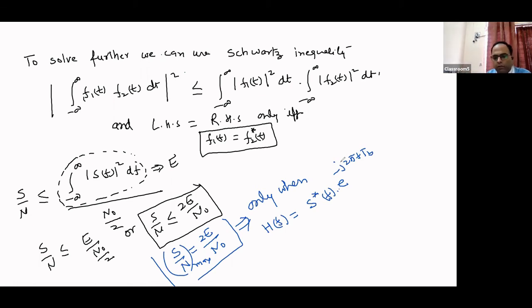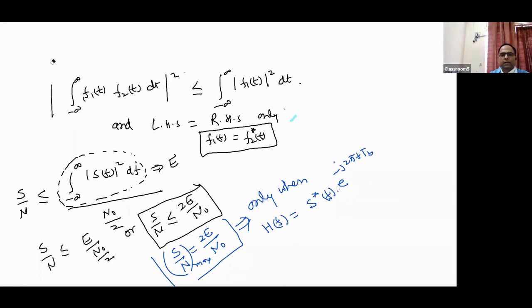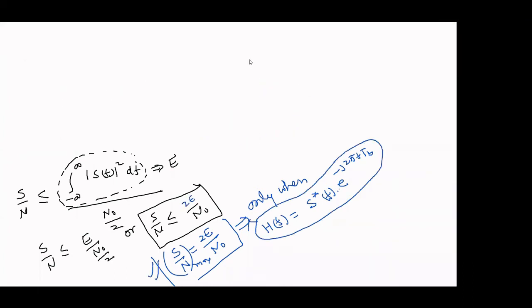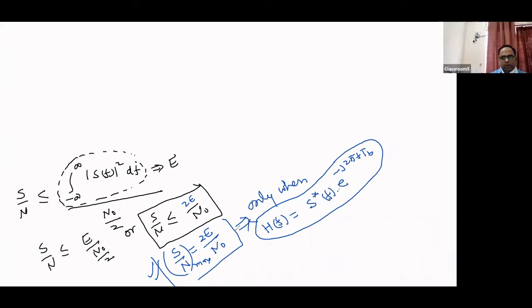If this condition is satisfied, only then can we have a maximum signal to noise ratio from that filter, which is a very desirable condition for us, right? Again we can say that we can use the filter which should maximize the signal to noise ratio. So, very good. H(f) should be equal to S conjugate(f) e to the power minus j 2 pi f t b, right?